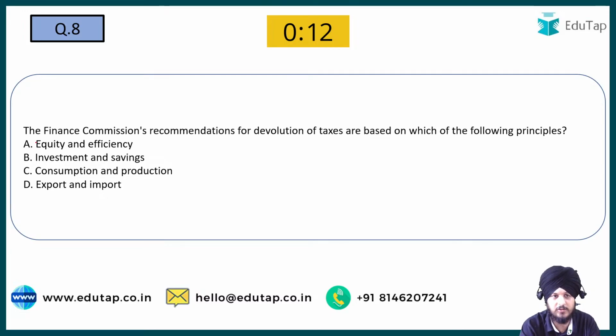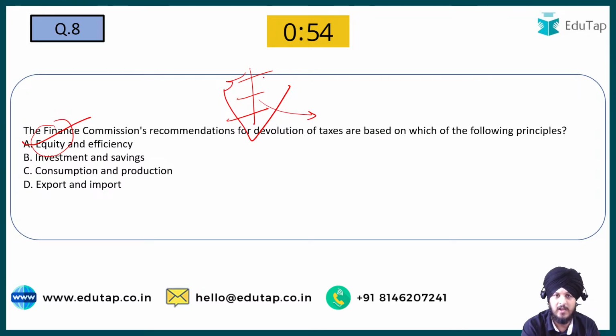Yes, so the correct answer to this question is option A, which is equity and efficiency. Basically, equity ensures that the resources distributed to the different states are distributed in a fair manner and on the basis of merit. Because if we talk about India, different states have different demands. Some states are doing well, some states are underperforming, and they require more funds from the central government. So based on that, the finance commission ensures that those demands based on equity are also met as a part of the devolution criteria.